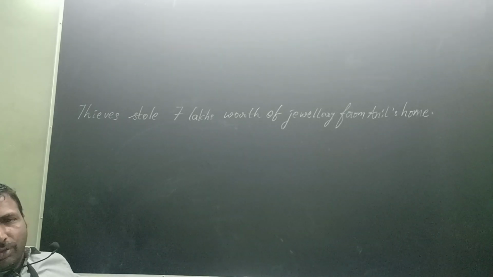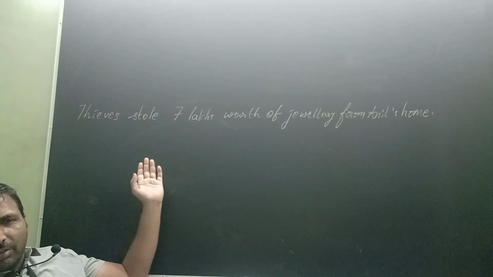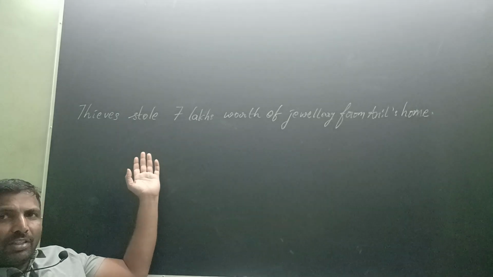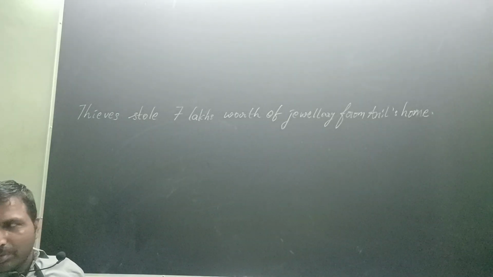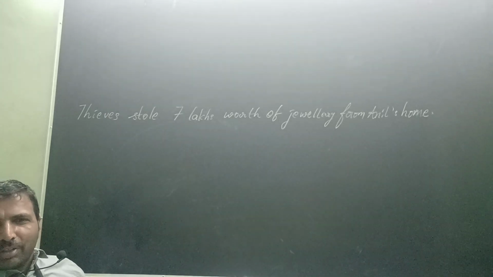Now for the sentence, a yes or no question.